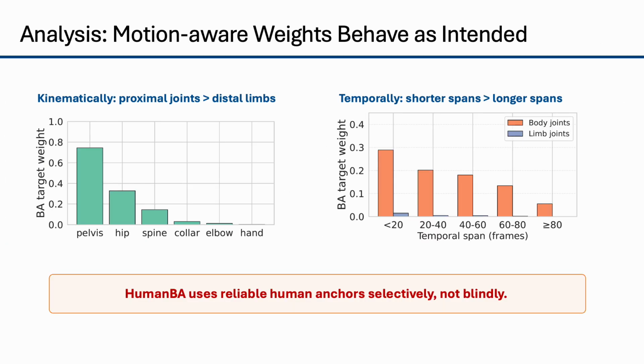The adaptive weights also behave as intended. Kinematically, proximal joints such as the pelvis and hips receive higher weights than distal limbs like hands, which are more flexible and noisy. Temporally, shorter bundle adjustment pairs receive higher weights than longer pairs, where uncertainty accumulates. This confirms that HumanBA uses human-derived constraints selectively, rather than blindly trusting all joints.